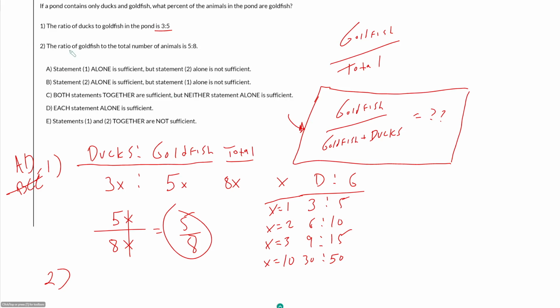And then the ratio of goldfish to the total number of animals is 5 to 8. Well, that's literally just answering my question. 5 to 8. Ratio means the same thing as percentage.